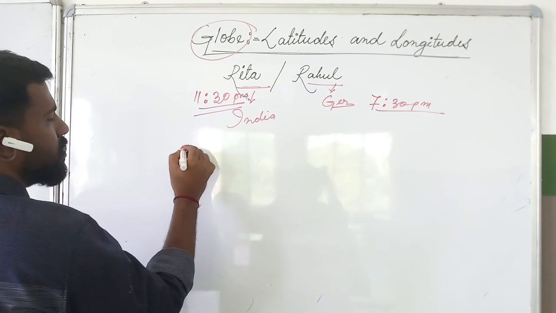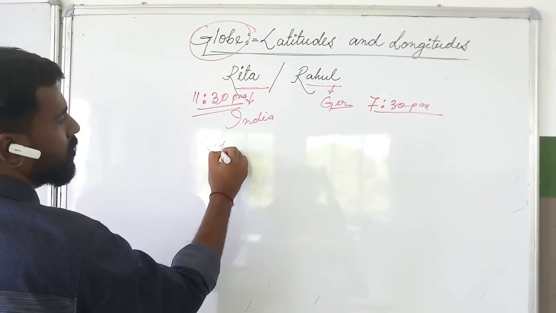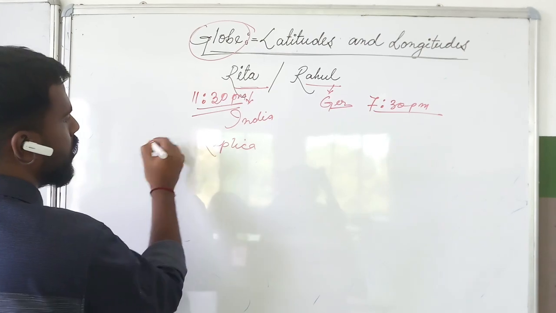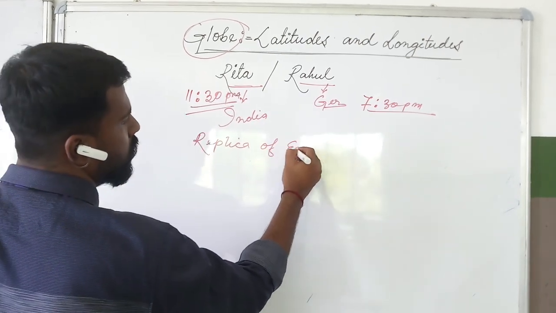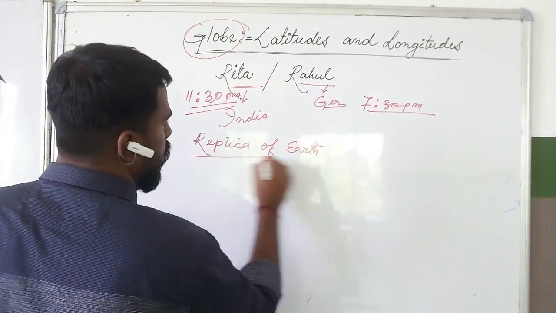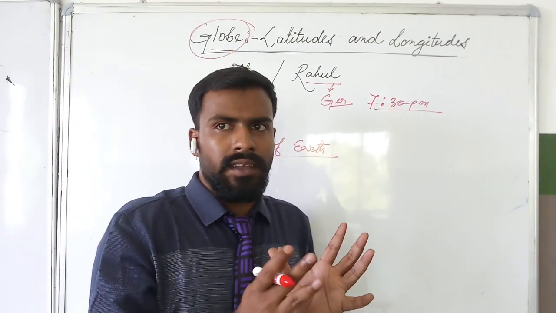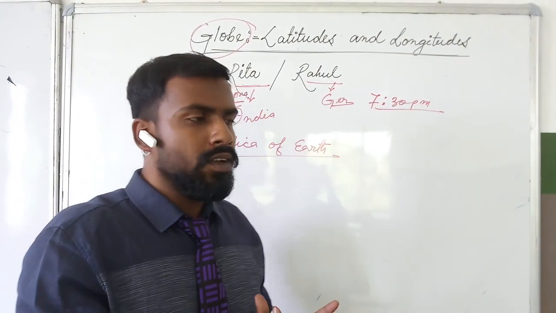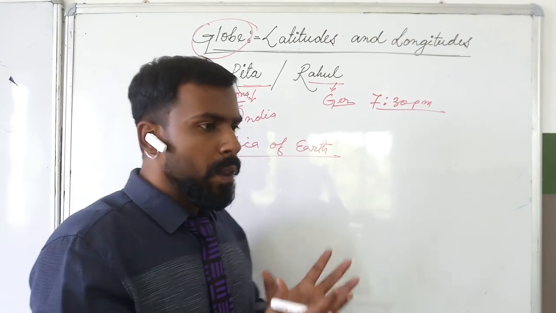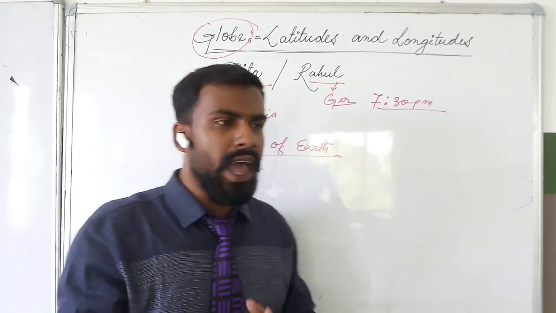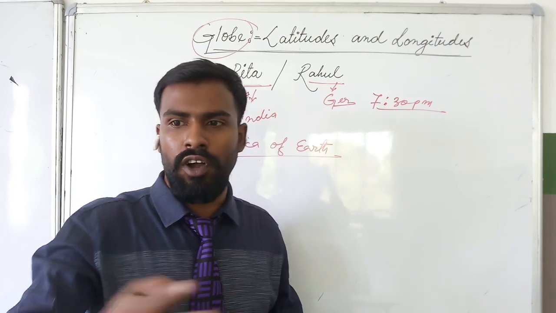Globe means replica of Earth. The Earth, we cannot see Earth, the total Earth, the full body of the Earth by our open eyes. So we have the replica of Earth which is called globe.